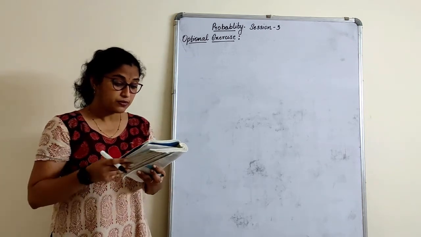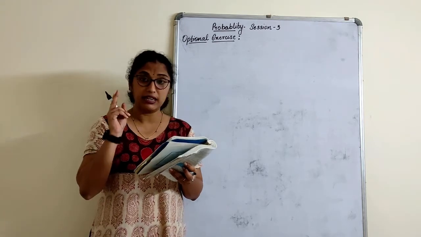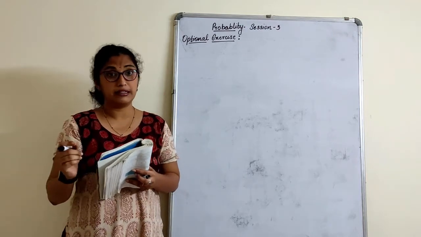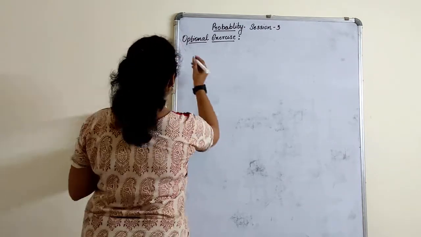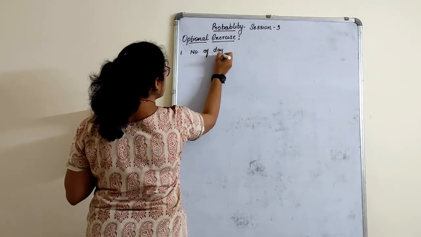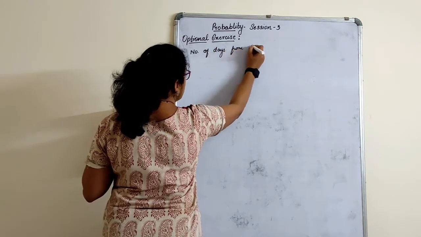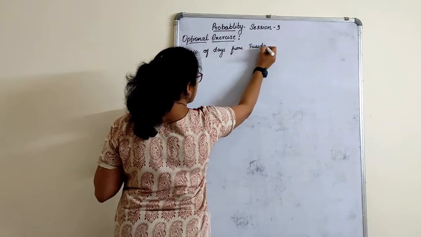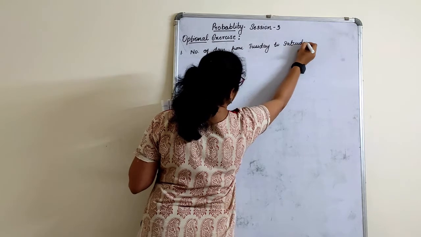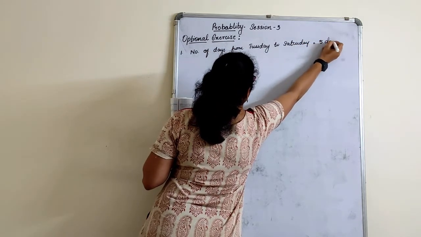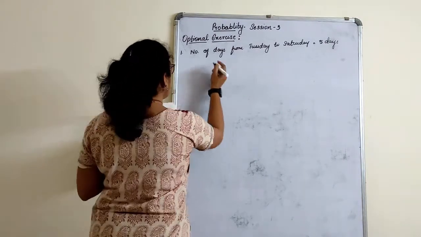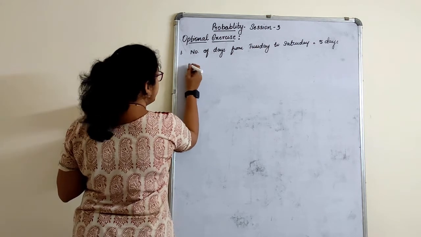So first of all, the sample space. What we have to see here is there are two customers, Sham and Ekta. They are visiting the shop from Tuesday to Saturday. So if I consider the number of days from Tuesday to Saturday, how many? There will be 5 days. Okay. So how many are visiting this shop? 2 customers are visiting. So 5 days.